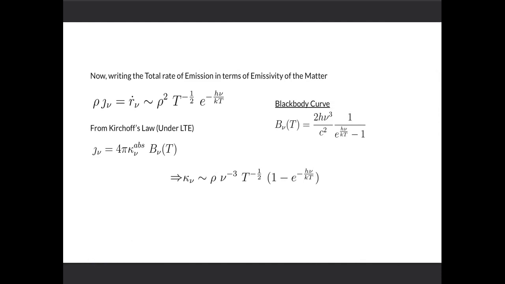Now, if we write the total rate of emission in terms of the emissivity of the matter, we can see that rho j becomes the total rate, and using the blackbody distribution and under local thermal equilibrium from the Kirchhoff's law, we can relate the emissivity with the opacity, and we have this total relation that frequency dependent opacity goes like rho times frequency to the minus 3, T to the power minus half, and 1 minus some exponential decay factor.